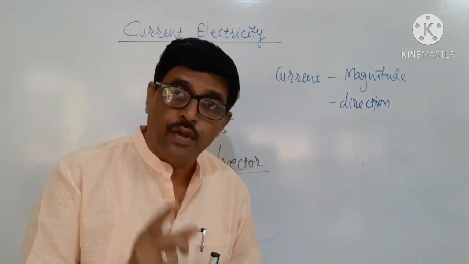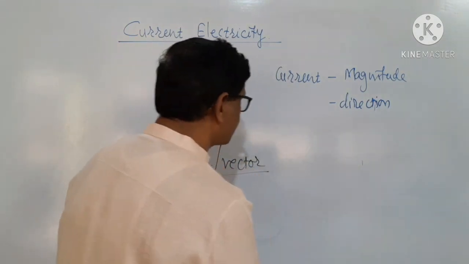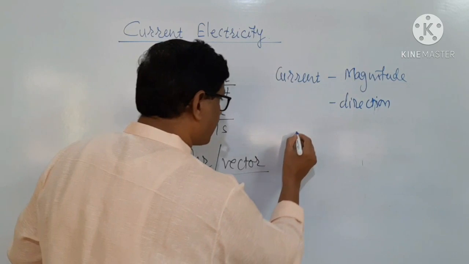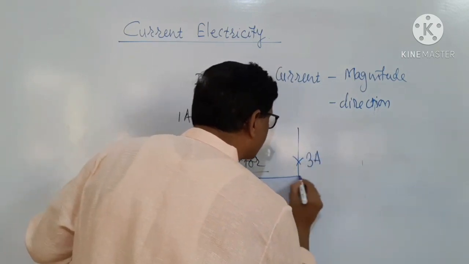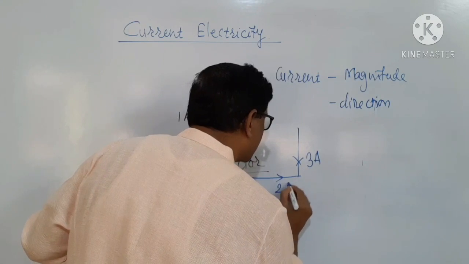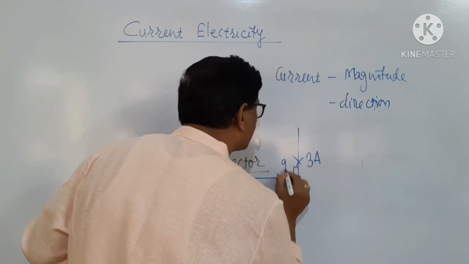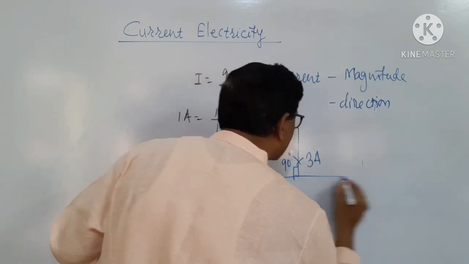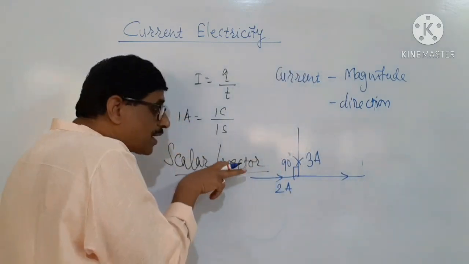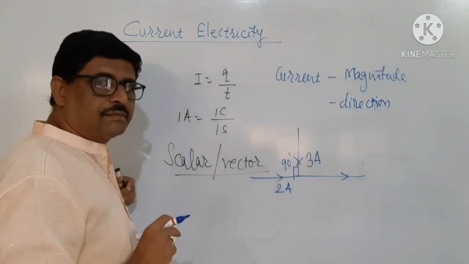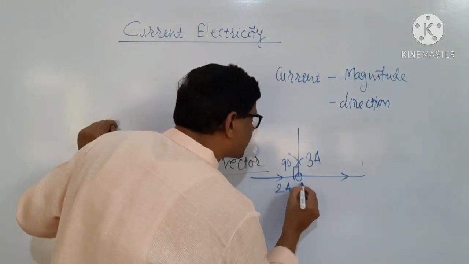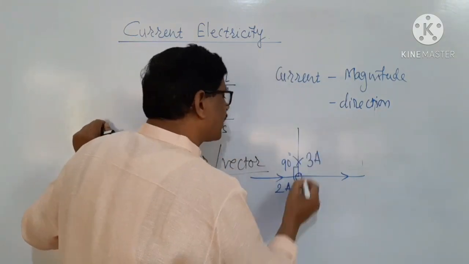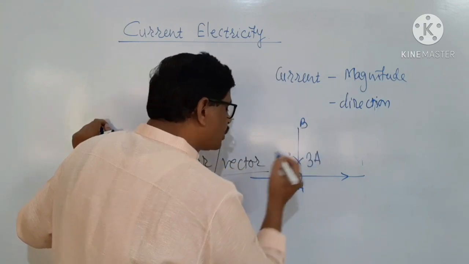But dear friend, let us consider the current coming from this side is 3 ampere, current coming from this side is 2 ampere, the angle between the two is 90 degree. How much is the total current flowing through this one? Now, this is the junction, let it be represented by A. The current coming from B to A is 3 ampere.